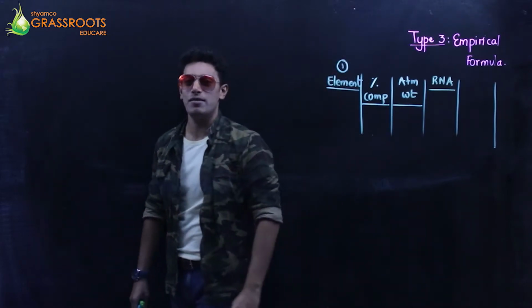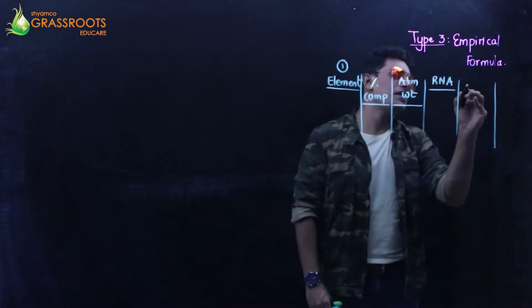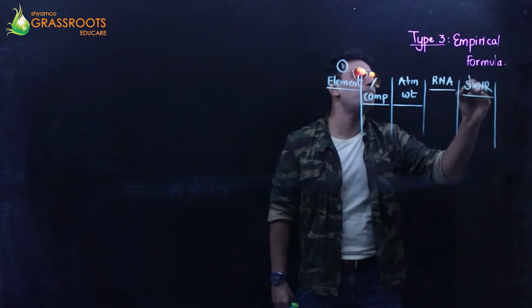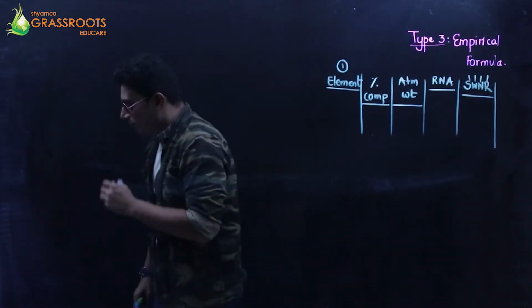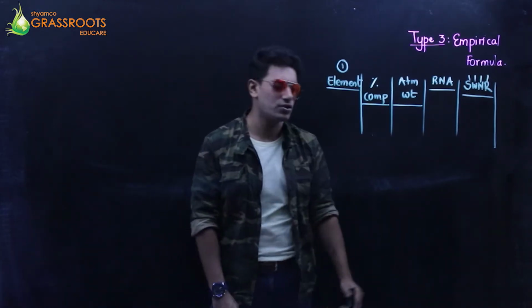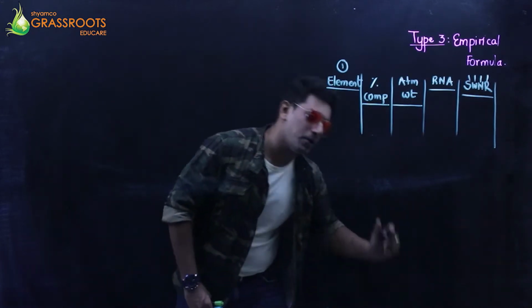RNA, don't use that in the board exam. Write it as relative number of atoms. And the last one is the simplest whole number ratio. So I've just given you a shortcut to remember these 5 columns. After you fill in this, we have a 5-stepper.